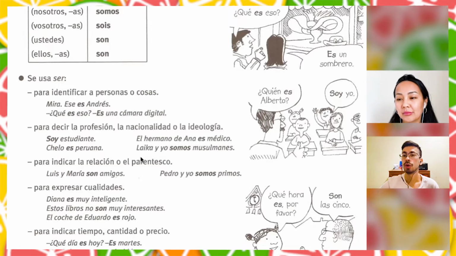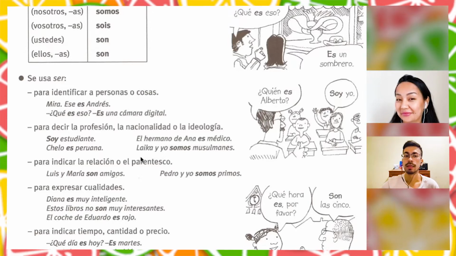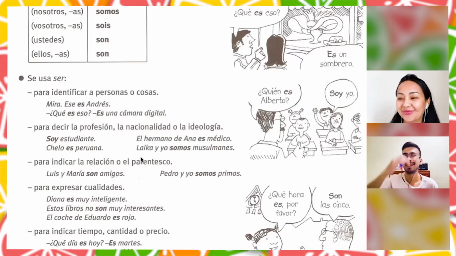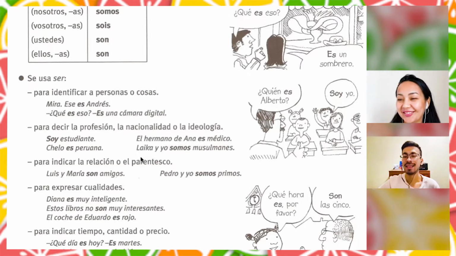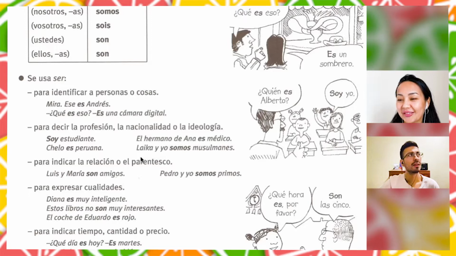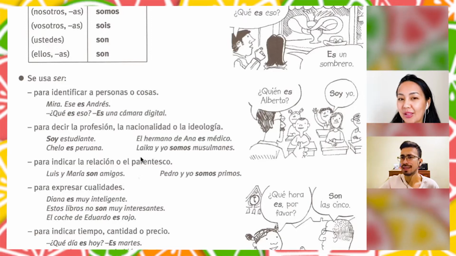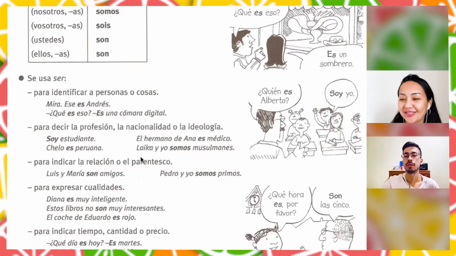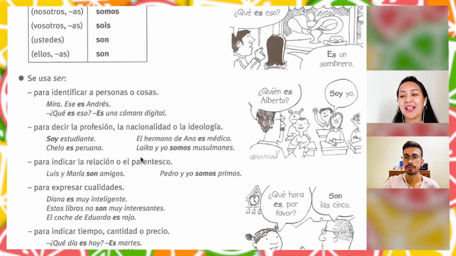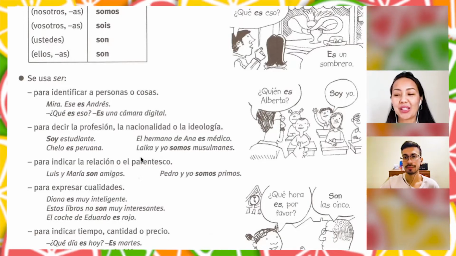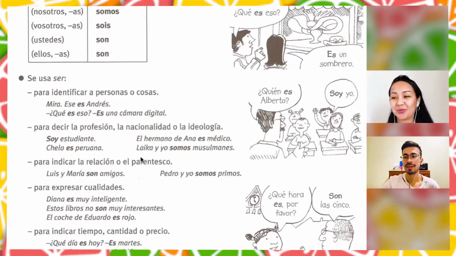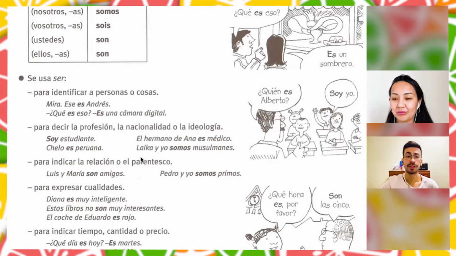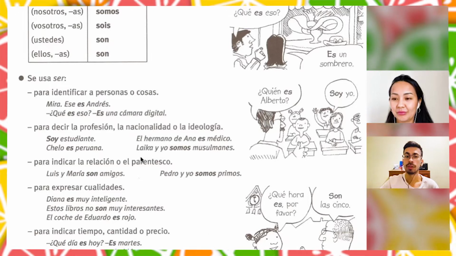Laika y yo somos musulmanes. Laika and I are Muslims. But I really like how it sounds in Spanish, musulmanes. Okay, this is, for example, professions, nationality, and ideology.